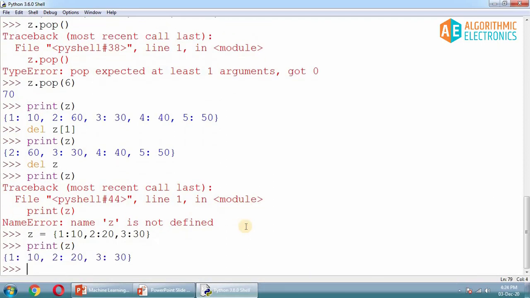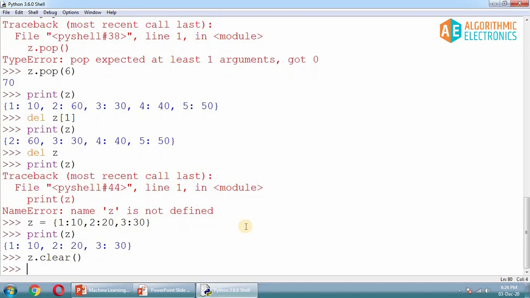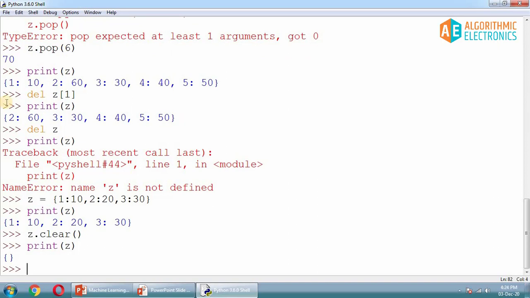And now let's try to clear. You operate this method, z.clear. Now if you operate like this, it's not going to delete the complete dictionary, but it's going to clear all the elements from the dictionary, and here it is. Now the dictionary is blank, empty. So this is how the clear method can be used. Now clear is not the delete method, it's not going to delete the entire dictionary like del z, what we have already tried. It's going to remove all the elements from the dictionary, and it's going to empty the dictionary.